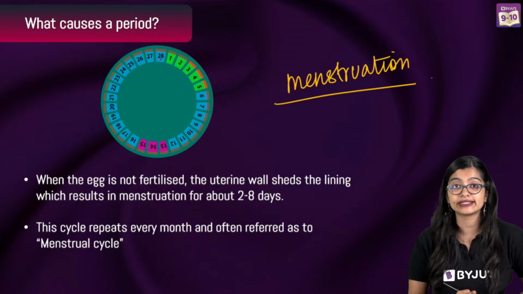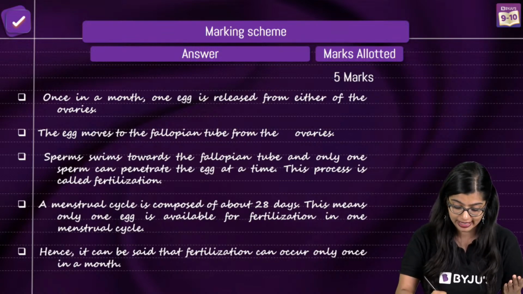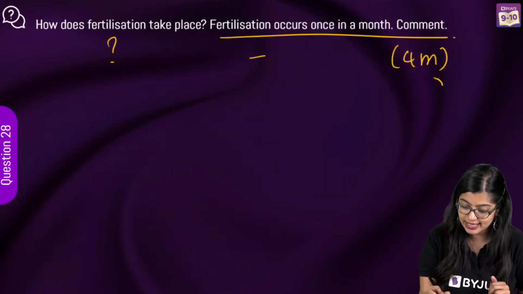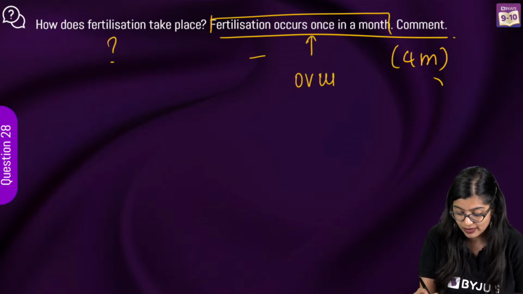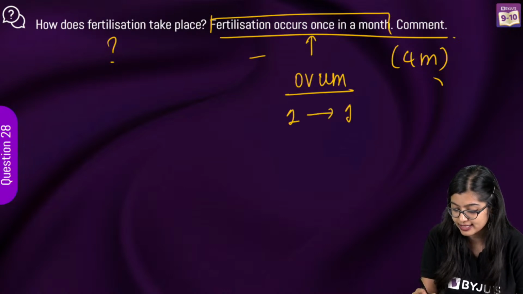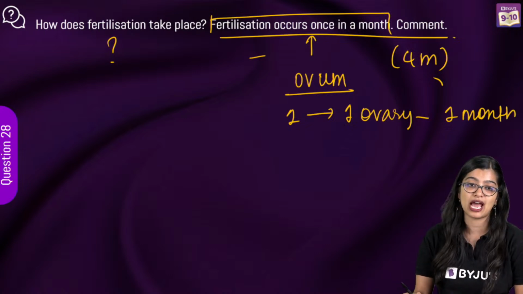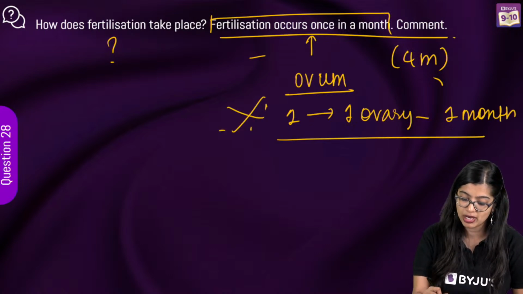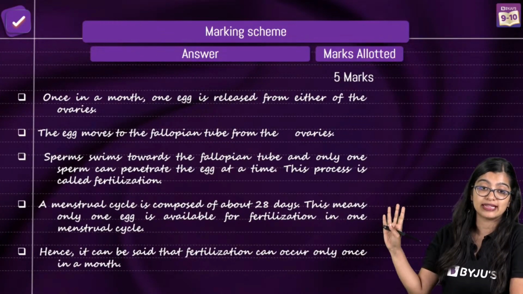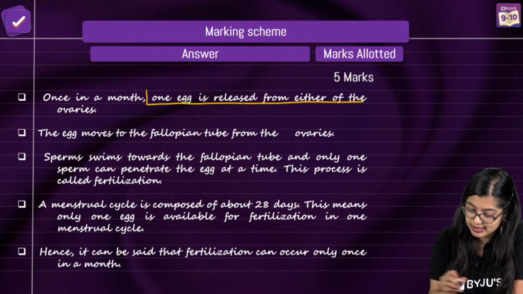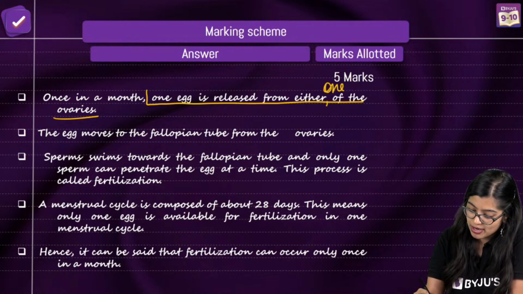Now, one thing you need to point out here is that fertilization occurs once a month. So you will need to mention that one ovum is released by one ovary in 1 month. This is super important when you are writing your answer, which is why you start with that. Once a month, one egg is released from either one of the ovaries.